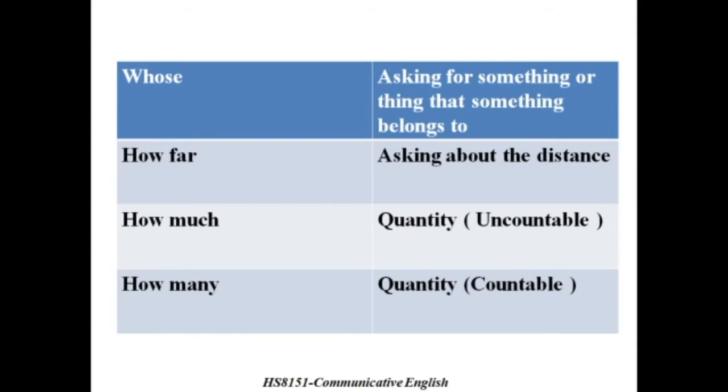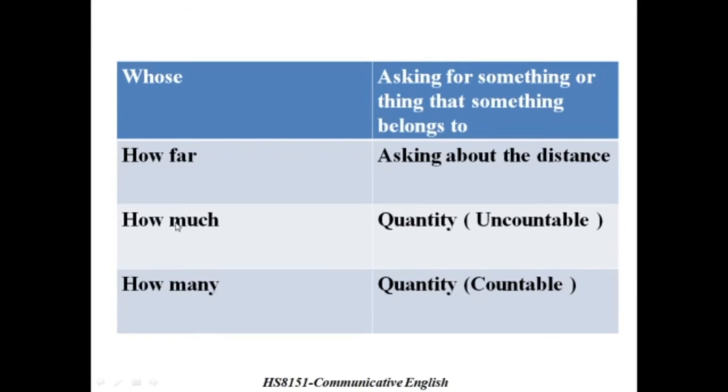Whose is asking about something that belongs to someone, which is called possession. Whose pen is this, similar to that. And how far is asking about distance. And the words how much and how many, you need to know the difference. How much is used for uncountable quantity, and how many is again indicating quantity but countable. Suppose I say, how many books are there on the table? I can count the books, right? So it is countable.